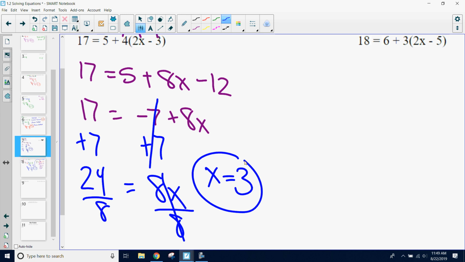But the thing is, rather than combining them into a like term, if you had a lot more of those, if you had plus 13, minus 11, plus 84, and we had to inverse every single one of those constants, it would add up a lot of extra steps that we just don't need. So by simplifying it to a single term and then inversing it once, you're eliminating some extra steps that take up extra space. So always try to combine those like terms first before you start inversing those constants and those coefficients. Are we okay with this?